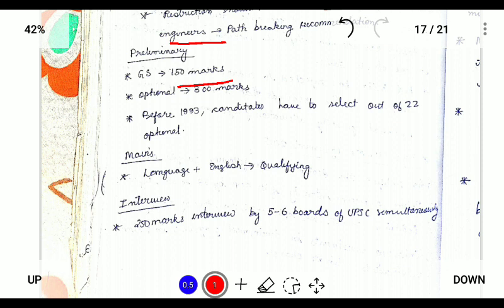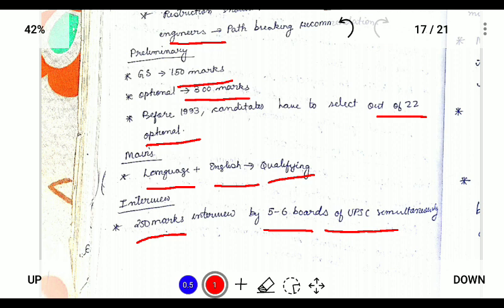Preliminary for GS is 150 and optional for 300 marks, and the candidate has to choose optionals from 22 subjects, and the mains should include language plus English for qualifying, and the interview is for 250 marks by 5 to 6 members of UPSC simultaneously.